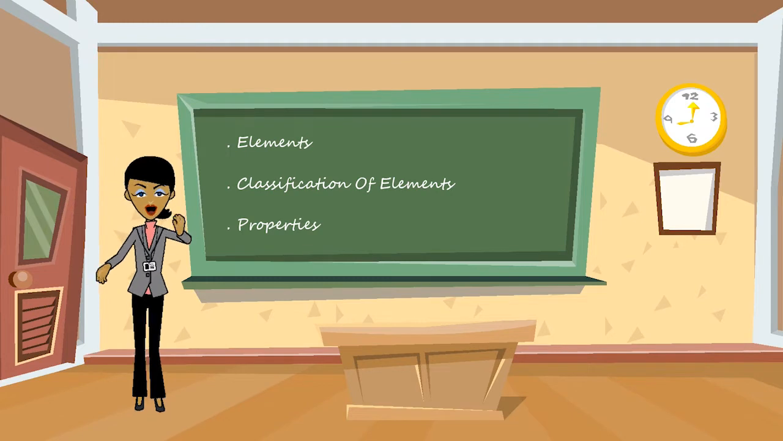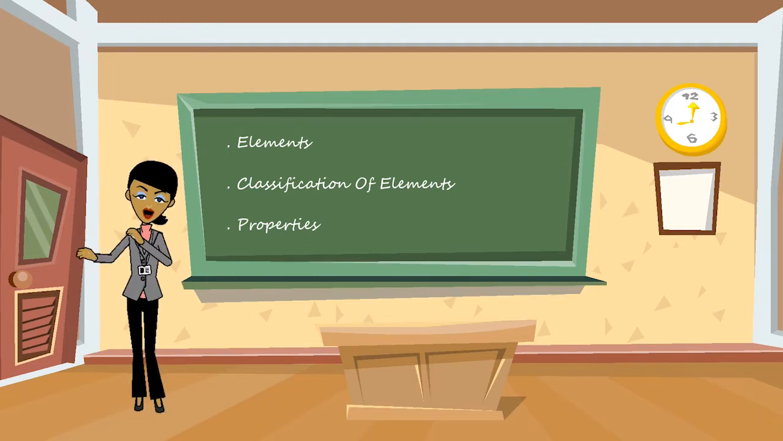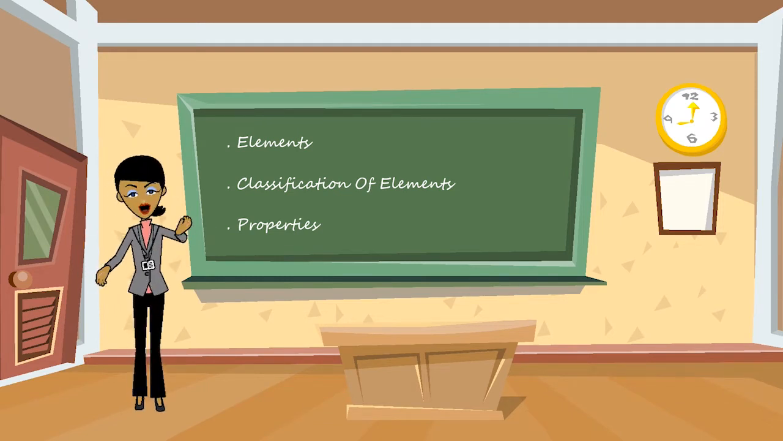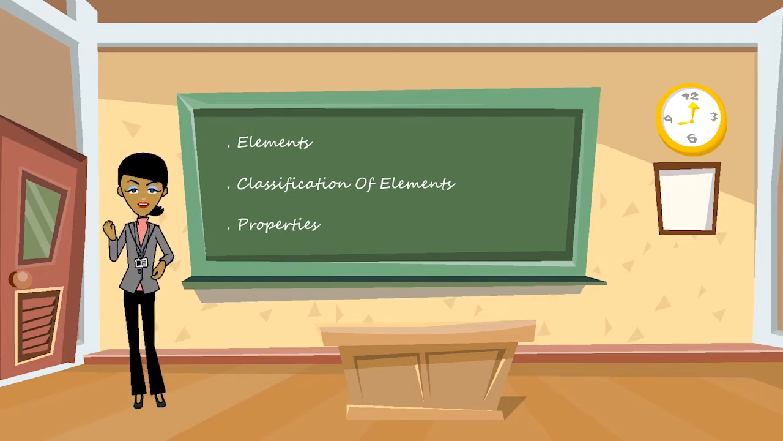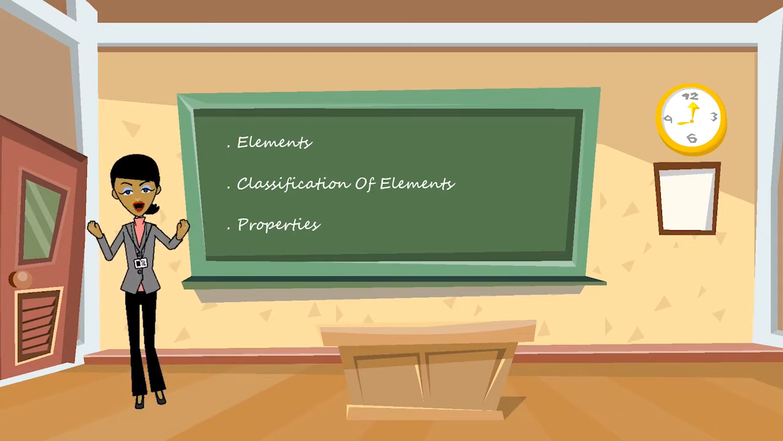Do you realize how many elements are known to date? As of now, 118 elements are known to us. All these have unique properties. Out of these 118, just 94 are naturally occurring.